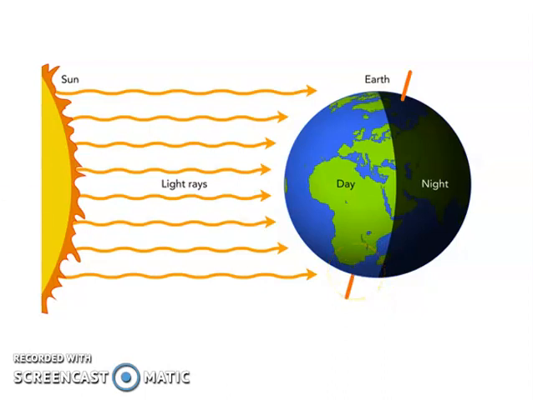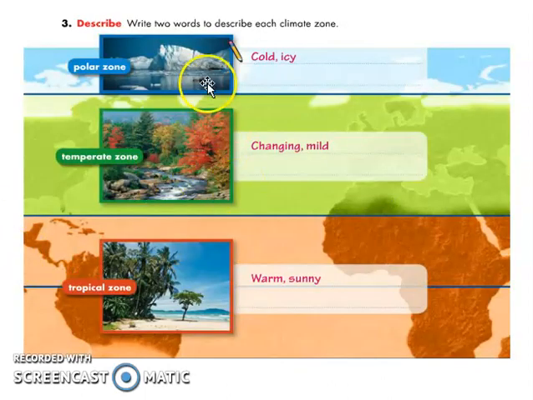Okay, let's go to number 6. Write 2 words to describe each climate zone. So this is the North Pole region or the polar zone. It will be cold and icy, or you could also write freezing. The temperate zone is changing and mild.